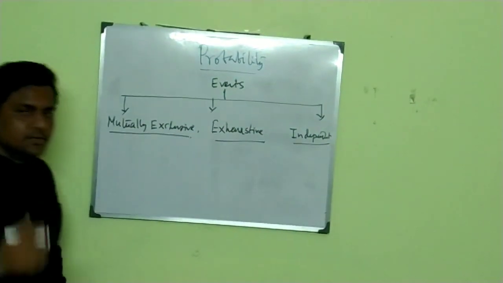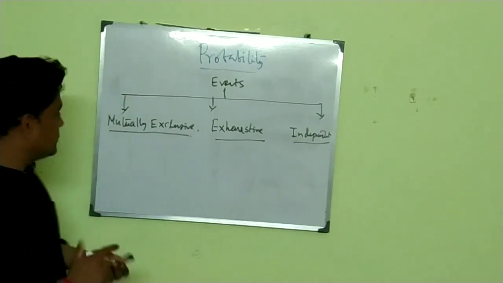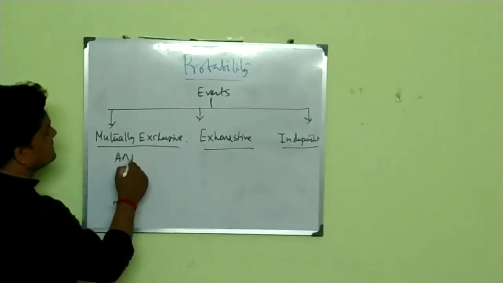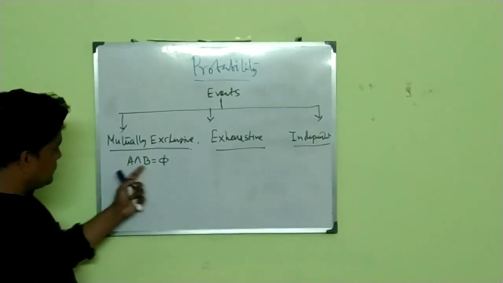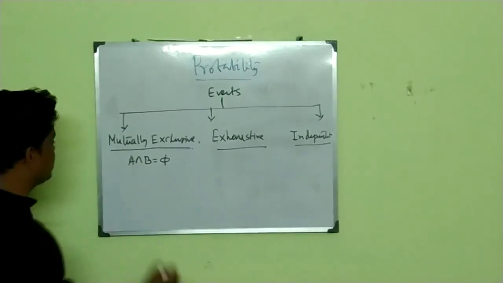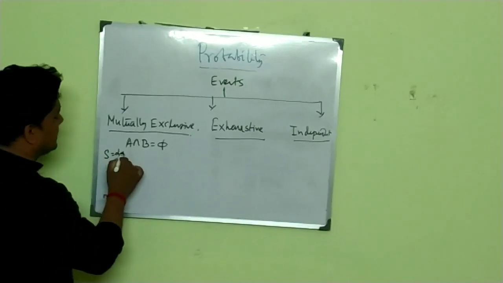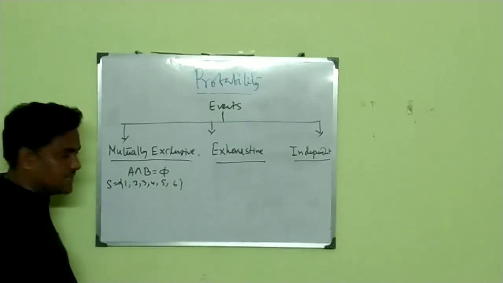What do you mean by mutually exclusive? Two events A and B are said to be mutually exclusive if their intersection gives you the null set phi. Then these two events A and B are said to be mutually exclusive events. As an example, let's say throwing a dice: 1, 2, 3, 4, 5, 6. So this is our sample space.